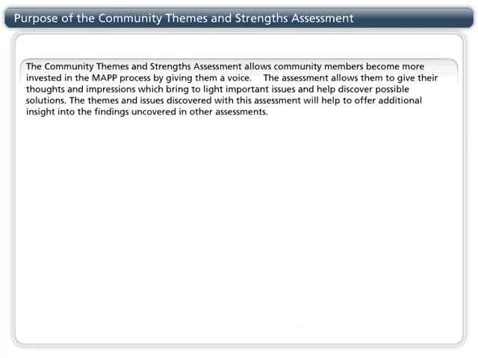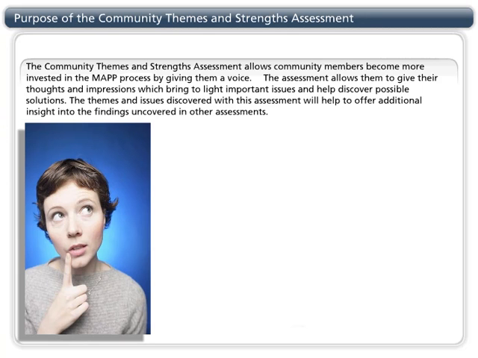The Community Themes and Strengths Assessment allows community members to become more invested in the MAPP process by giving them a voice. The assessment allows them to give their thoughts and impressions, which bring to light important issues and help discover possible solutions. The themes and issues discovered with this assessment will help to offer additional insight into the findings uncovered in other assessments.